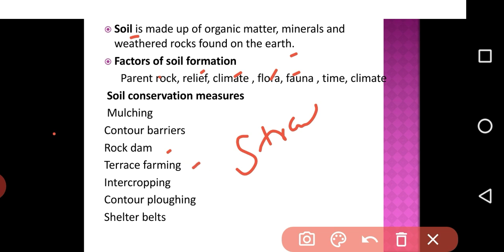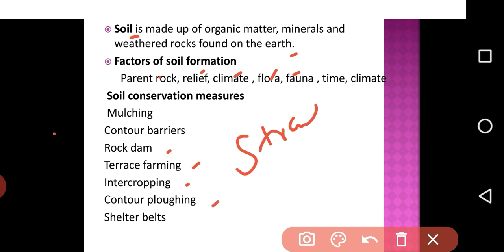Next one is terrace farming. Broad flat steps or terraces are made on the steep slope so that a flat surface is available to grow crops. It is also used to reduce soil erosion. The next one is intercropping. Different crops are grown in alternate rows and are sown at different times to protect the soil from rainwash.